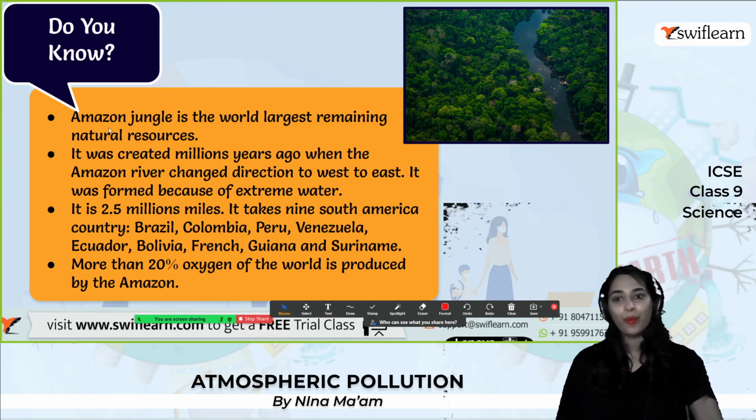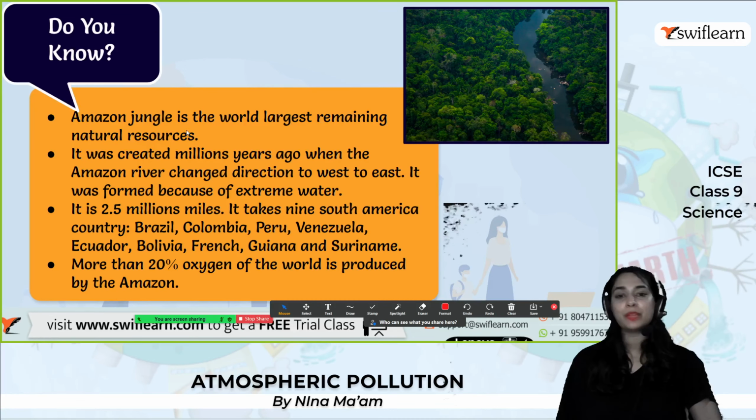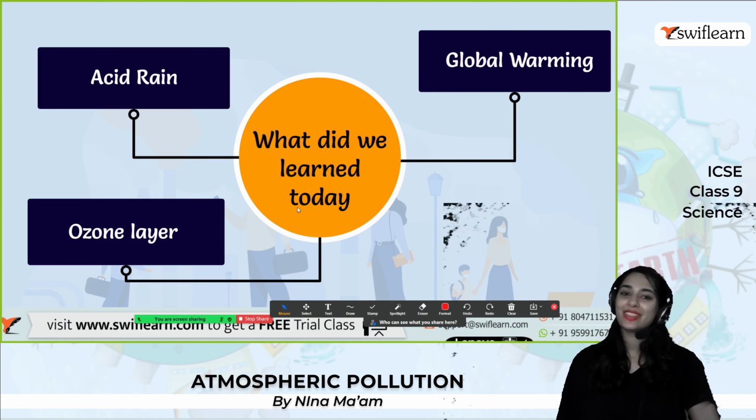And so, do you know the Amazon jungle is the world's largest remaining natural resource, and it was created millions of years ago when the Amazon River changed direction to west-east, and it was formed because of the extreme water, and it is 2.5 million miles. It covers South American countries: Brazil, Colombia, Peru, Venezuela, Ecuador, Bolivia, French Guiana, and Suriname. More than 20% of the oxygen of the world is produced by the Amazon forest. That's a great thing. So today we learned about acid rain, ozone layer, and global warming.